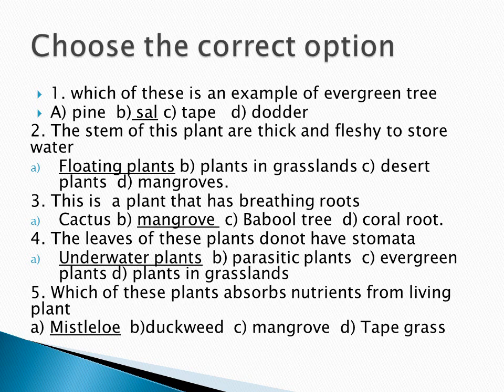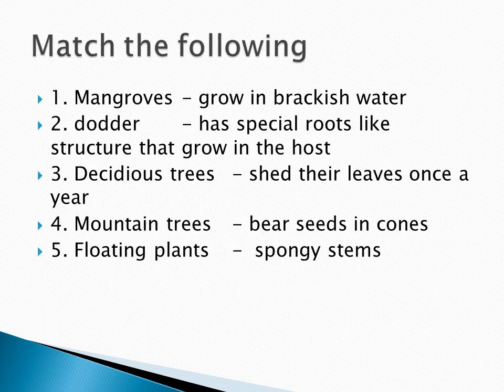Fourth one, the leaves of these plants do not have stomata. So it is called underwater plants. So underwater plants do not have stomata. Fifth one, which of these plants absorb the nutrients from the living plant? It is called mistletoe. Okay.